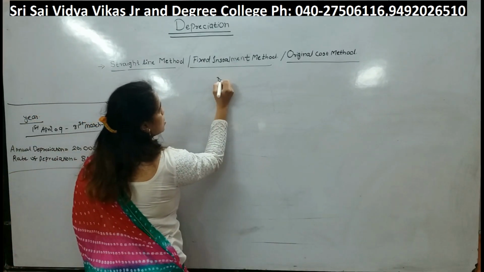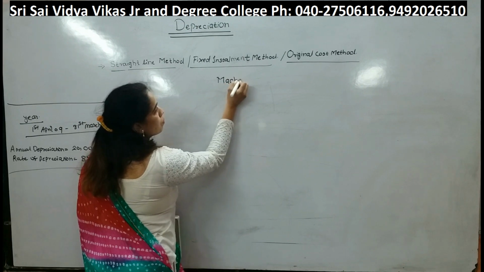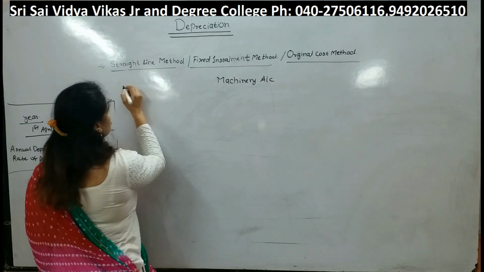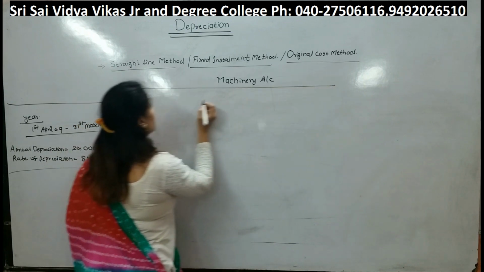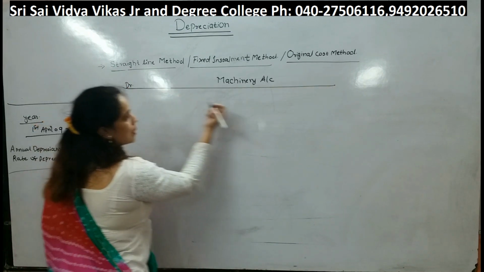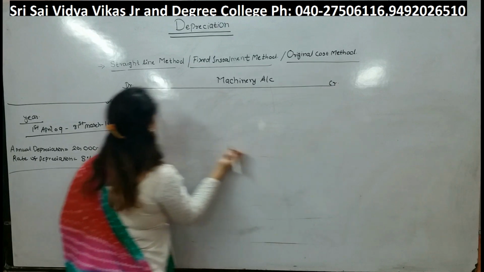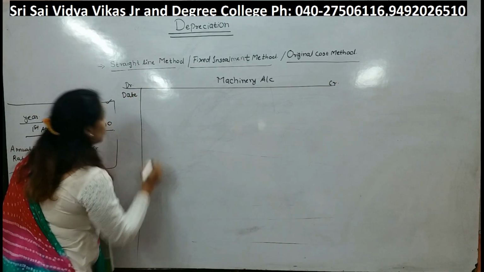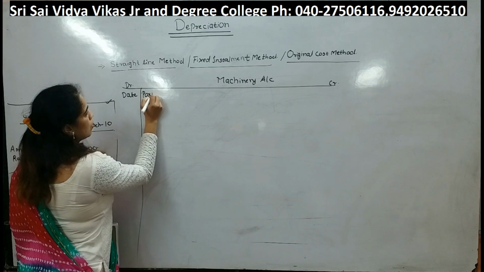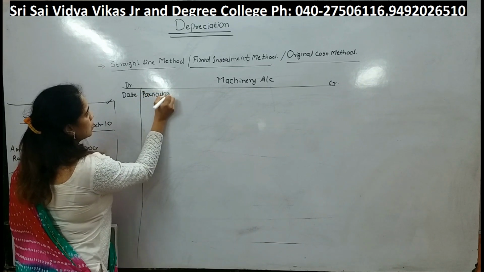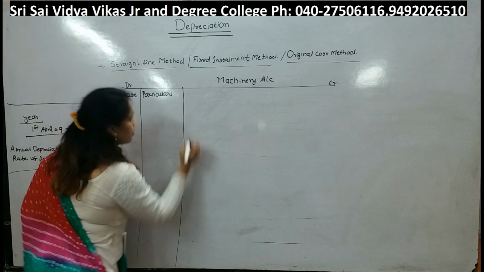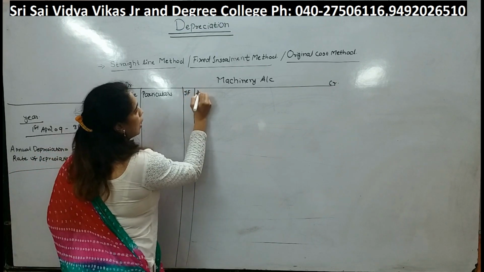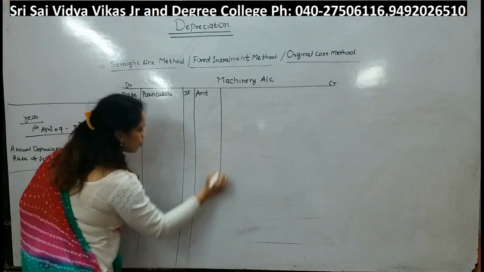See, they are asking us to prepare machinery account. Machinery account is a real account. It will get divided into 2 parts, debit and credit. Okay. First column will be of date. Next we are going to write particulars. Because this is a ledger, we will write JF, that is a journal folio, and amount.